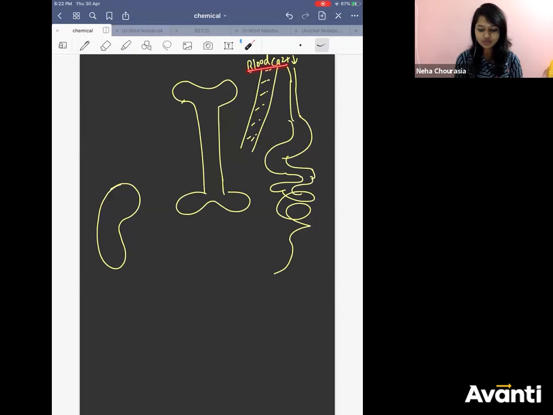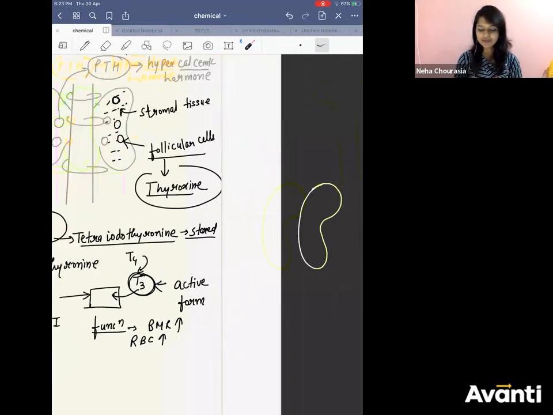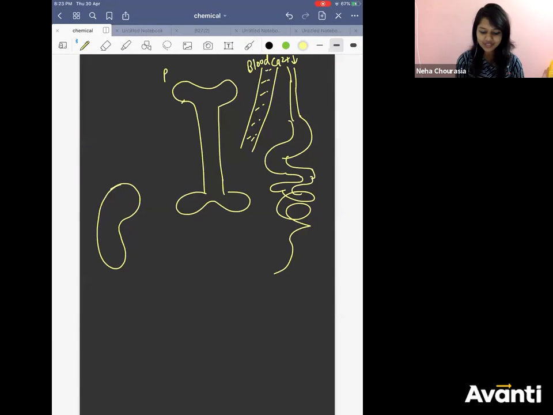So if calcium goes low, which hormone will act on it to increase the calcium level? See, we saw just now, hypercalcemic hormone, PTH, right? So PTH will get released. It will act on the bones. Bones are rich in calcium. So what will happen from the bones? It will absorb some calcium from the bone and give it to the blood.